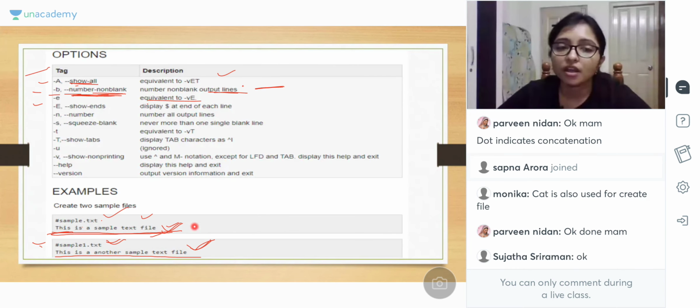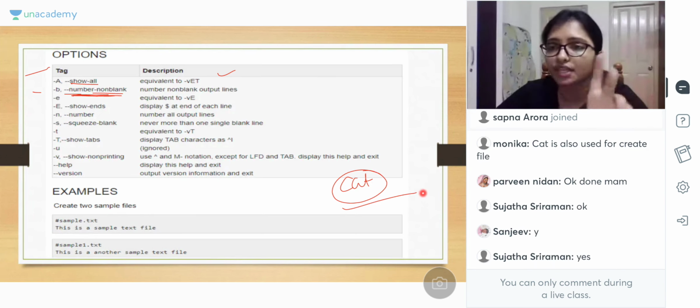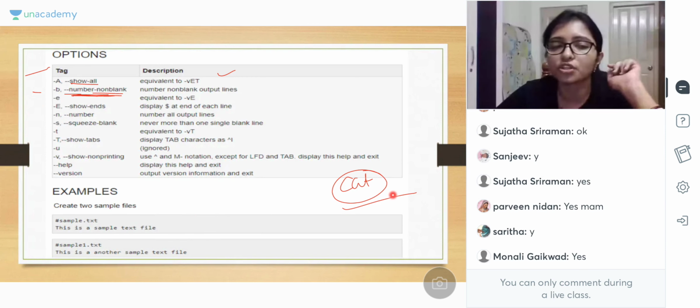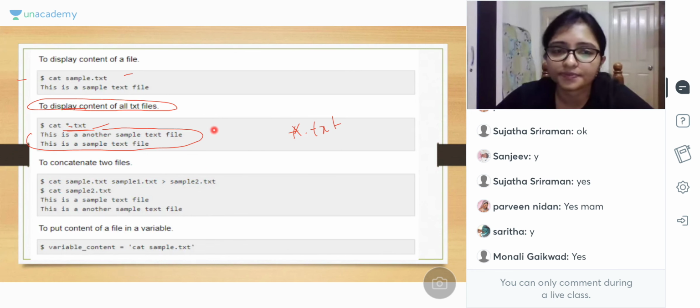Got it? Got my point? What are the purposes of cat? You can show the content of a file using cat, you can show all the files using cat, and you can concatenate also. Clear? I think from the example it will be clear; the example is clearly given.